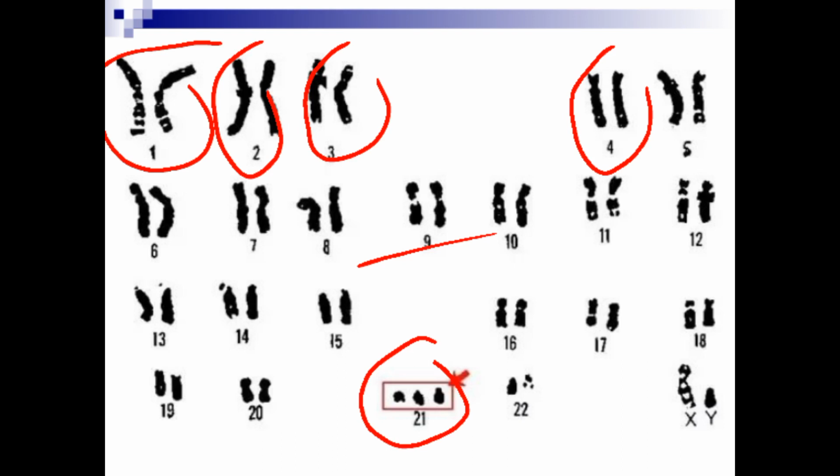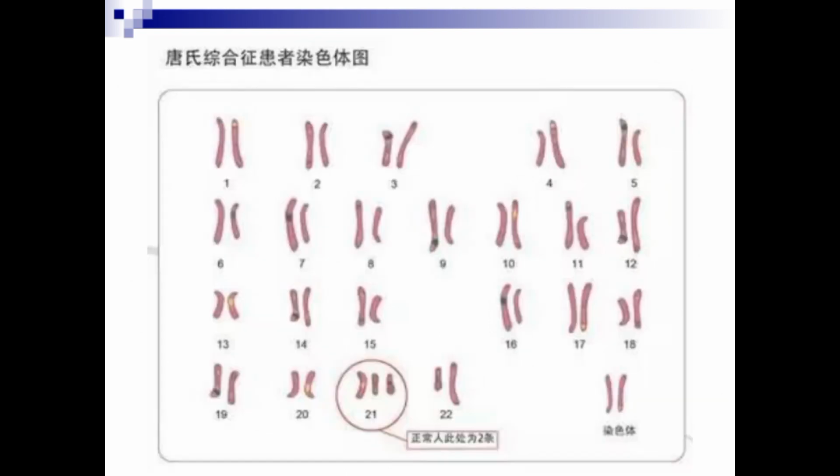But in trisomy 21, look at it, they have 3 chromosomes instead of 2 in the 21st set of chromosomes. In Patau, you will see 3 chromosomes like this, not in 21. But in 21, because we are talking about trisomy 21, you see 3 chromosomes in the 21st set of chromosomes.